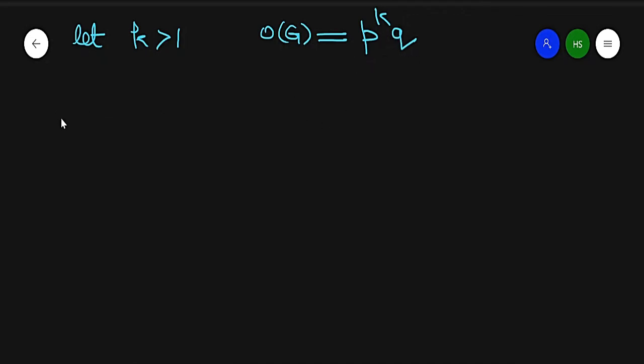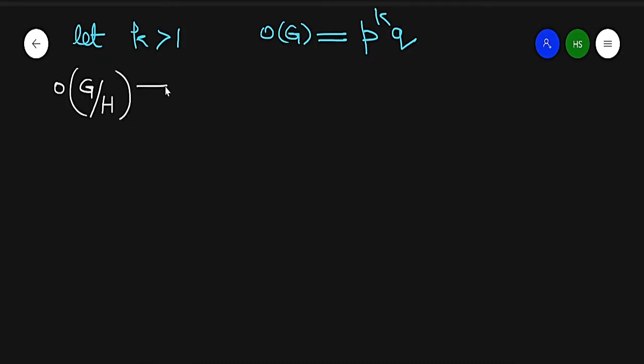Here K is greater than 1 and H is a cyclic subgroup of G, and because it is a cyclic subgroup, it is a normal subgroup. So what is the order of this quotient group?